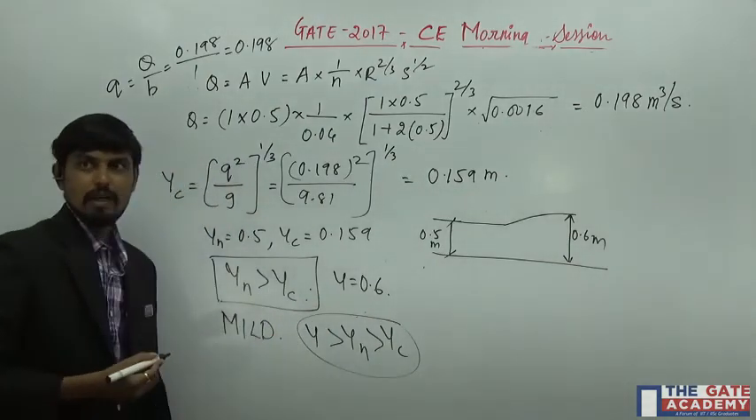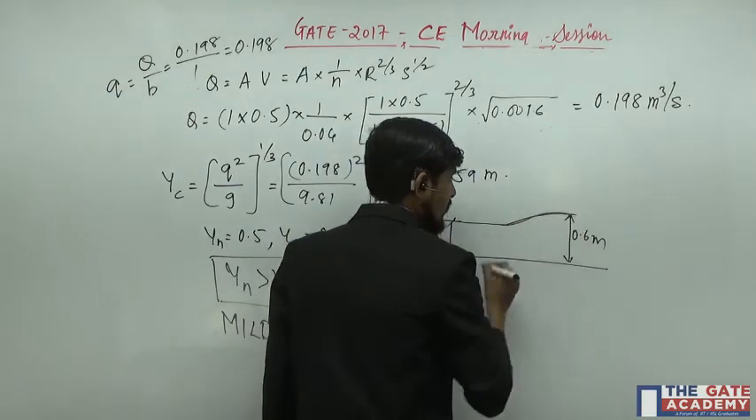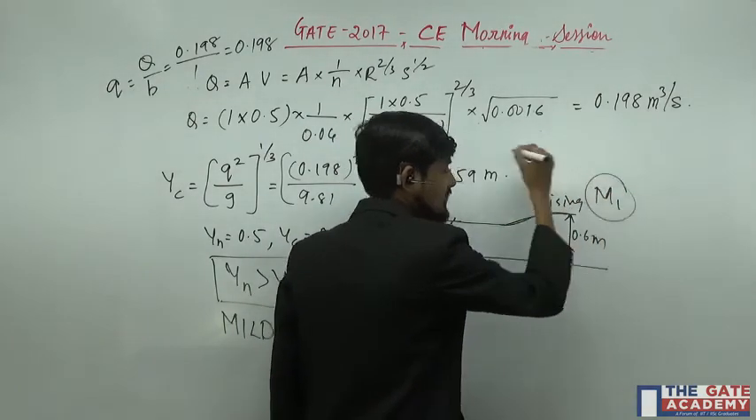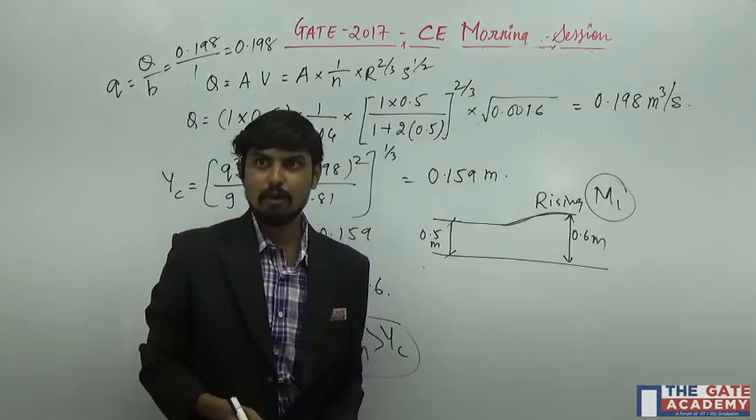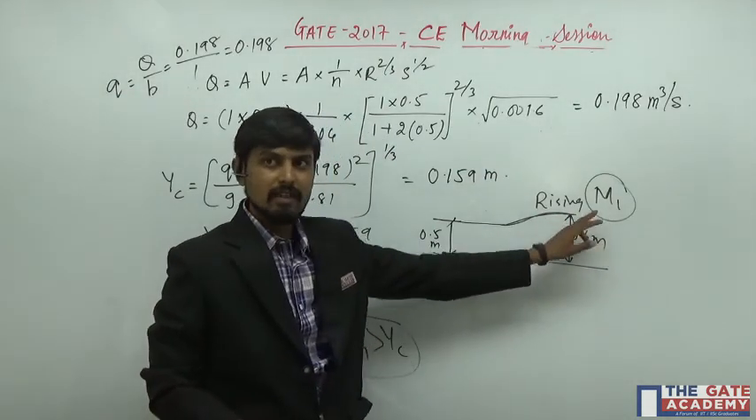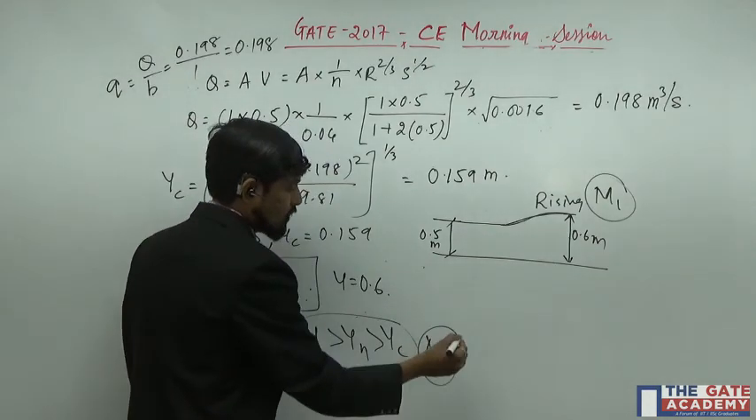Based on this also, you can directly conclude, by seeing this figure also, you can conclude there is a rising profile here. So the M1 curve is a rising profile, whereas M2, whatever the fourth option is, that is a falling profile. Hence, as this is a rising profile, the correct answer is M1. Or based on this relation also, you can conclude that it is M1. Option C is correct.